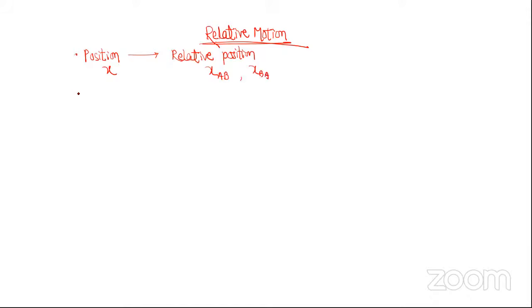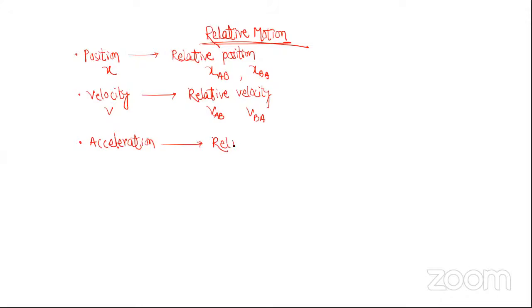Right. We have understood velocity, we have understood velocity B. Now let's understand what is relative velocity. What is relative velocity? Like vAB or vBA. We have understood what is acceleration. Now let's understand what is relative acceleration. What is relative acceleration? Like aAB or aBA.